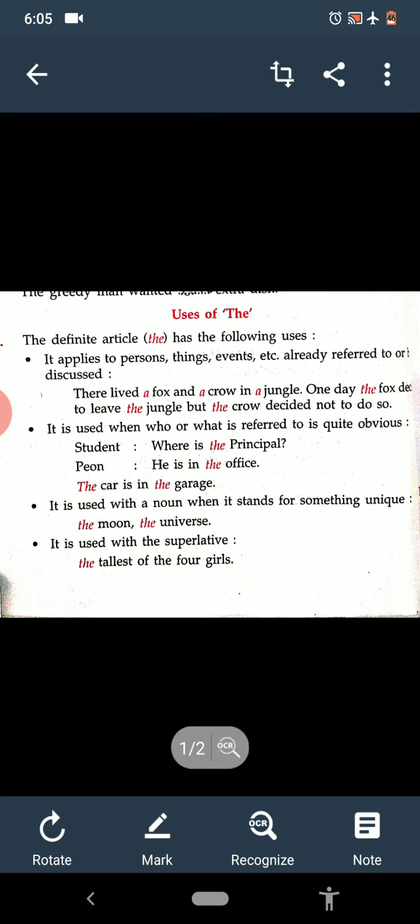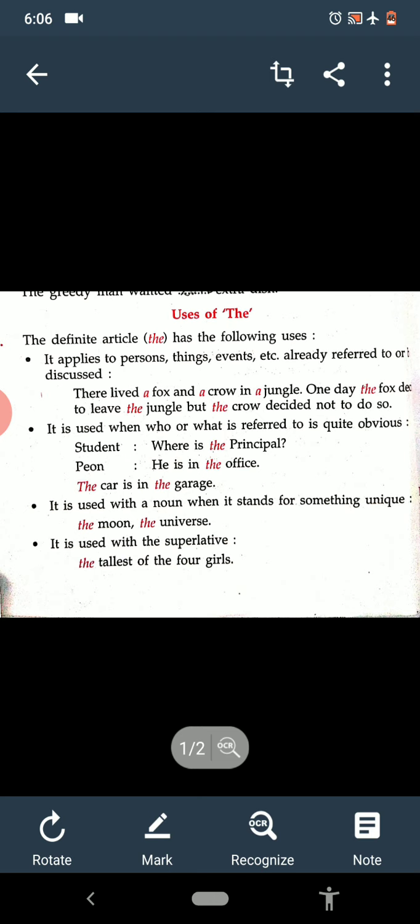Uncountable nouns which do not have their plural forms do not take a or an. For example, milk. We cannot write a milk, an milk, a sugar, an sugar, a gold, an gold, because they are uncountable. So it is clear to us that we can use a or an with the singular and countable nouns. So today we are going to learn how to use the article the, and where to use it.